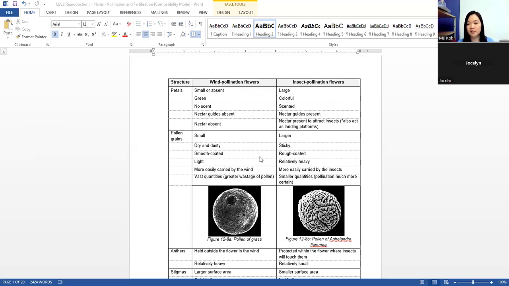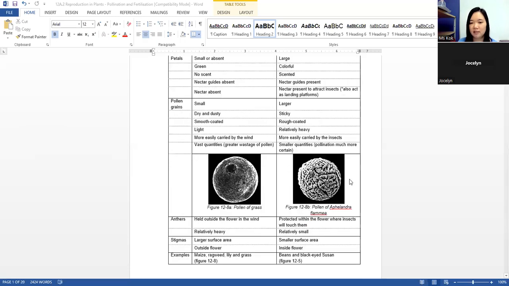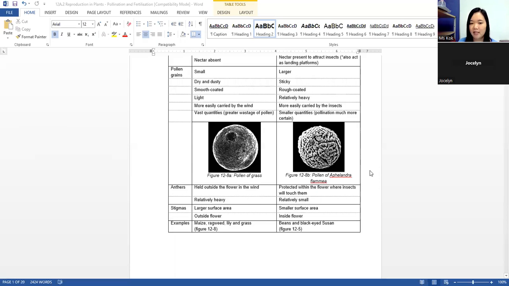So it's give and take. If you don't have this, then you have this. If you have this, then you don't have this. Something like that, so the plant won't have to waste too much energy. They are trying to preserve energy, because you need to carry out photosynthesis and everything to get food, then you can get energy. So that's why energy is very scarce. You try to save it.